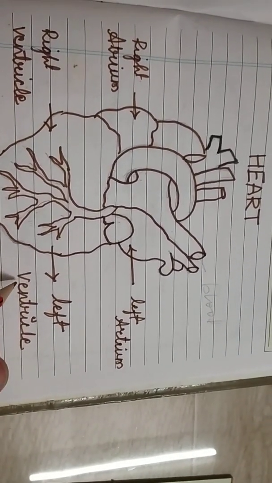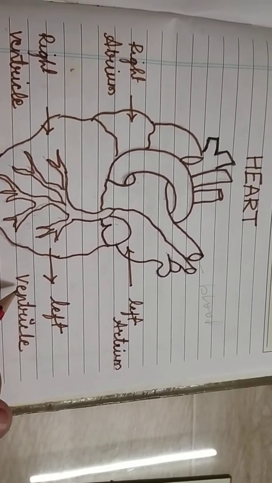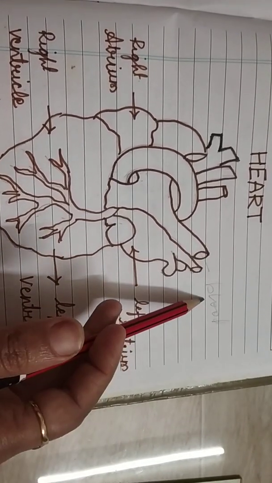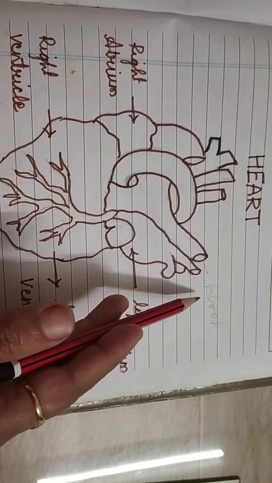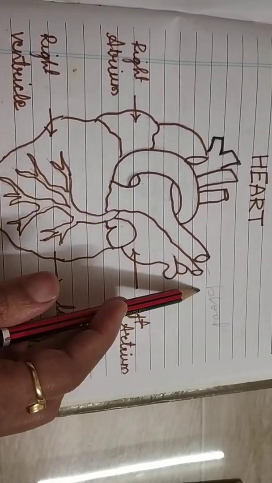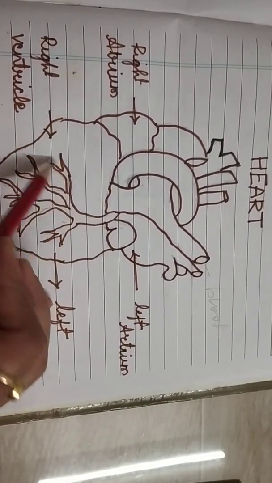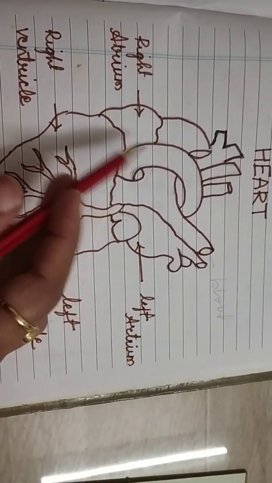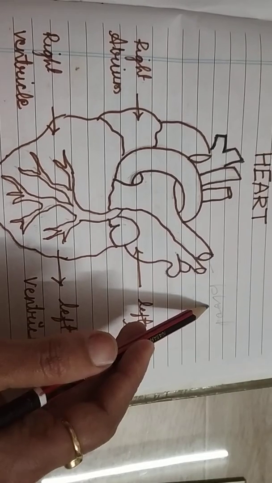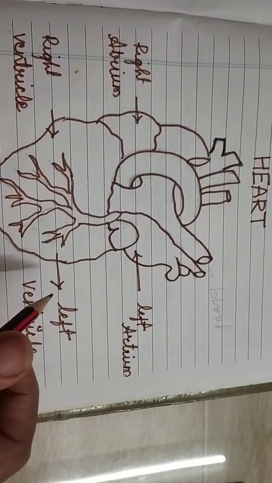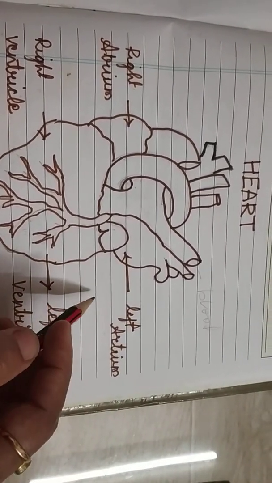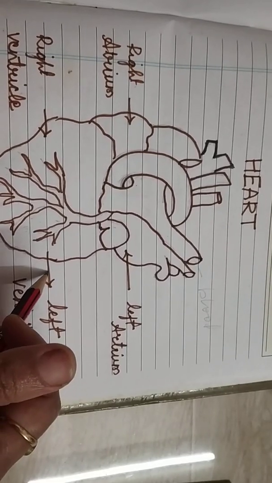The blood coming to the heart from various parts of the body is rich in carbon dioxide. This blood carries carbon dioxide from all parts of our body. Then the carbon dioxide rich blood is sent to the lungs, where carbon dioxide is